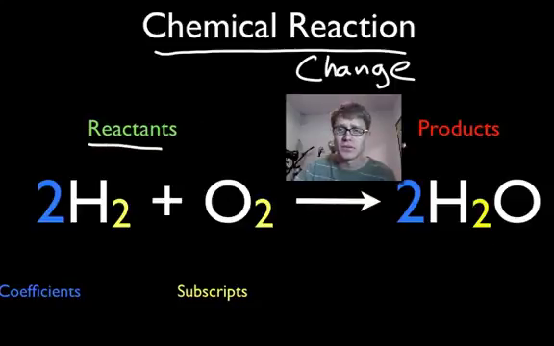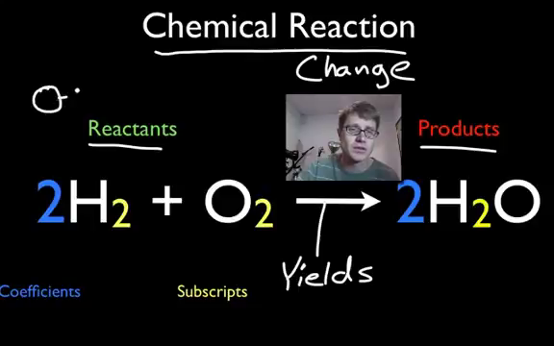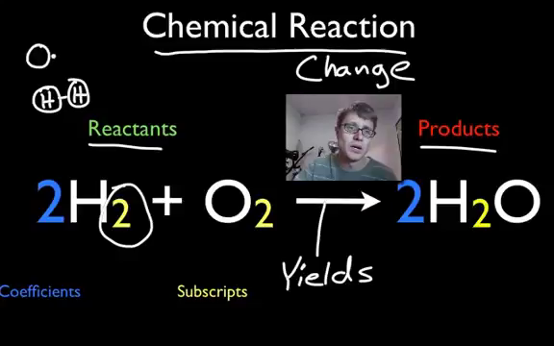Now you should know this. The reactants are on the left side, the products are on the right side, and this arrow stands for the word yields. And so if I were to sketch this out for a second, let's do the hydrogen. Hydrogen is going to look like this. Hydrogen is two hydrogen atoms attached together. And so this 2 right here, this is called the subscript. That tells me that there are 2 atoms of hydrogen in a molecule of hydrogen. This 2 in the front means that we have 2 molecules of that.